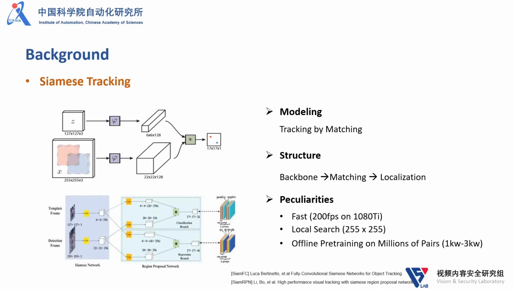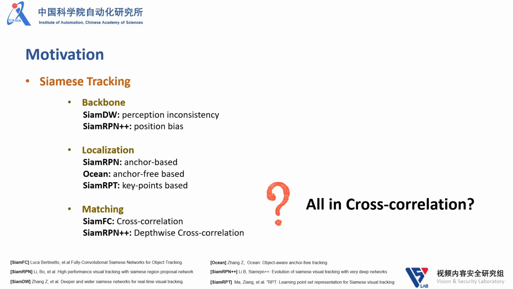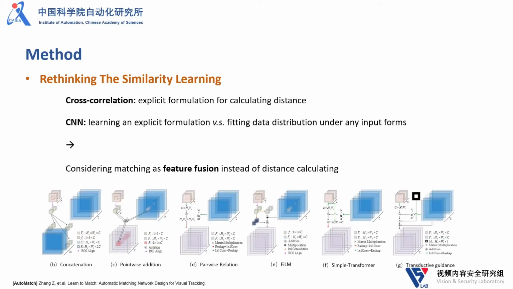It is a typical 3-section pattern that consists of a backbone network, a matching network and a localization network. There have been many works studying the design of backbone and localization networks. But surprisingly, although the matching network is the most important part of Siamese tracking, few works take it as a core research topic. Almost all works still use cross-correlation and its variants for matching. An intuitive question is: is cross-correlation optimal?